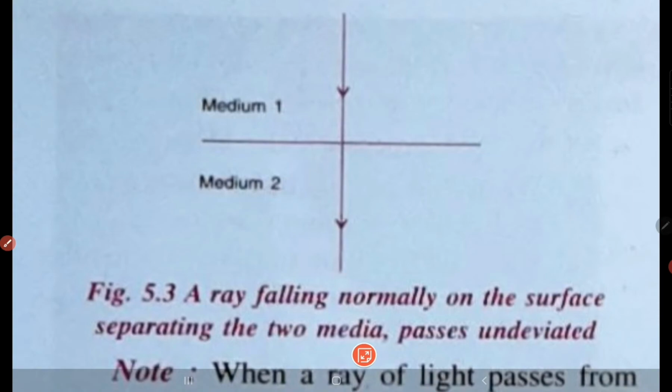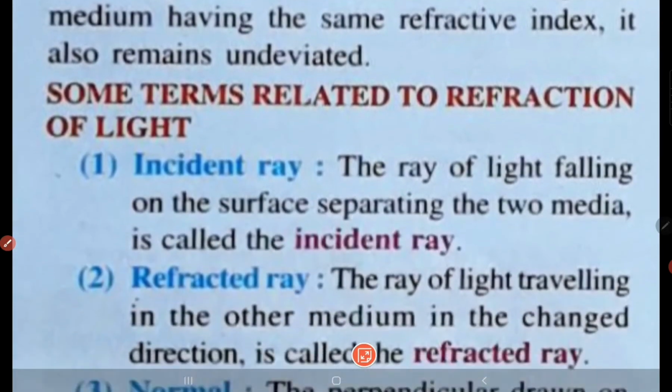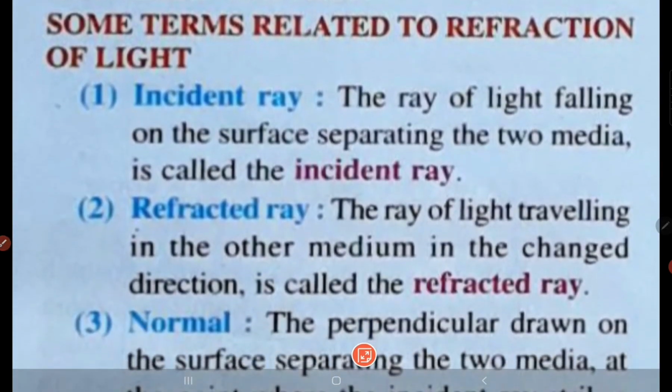Okay, going to the next topic, some terms related to the refraction of light. For this we need a figure, which is figure number 5.4. Let us discuss one by one and relate it with the figure.